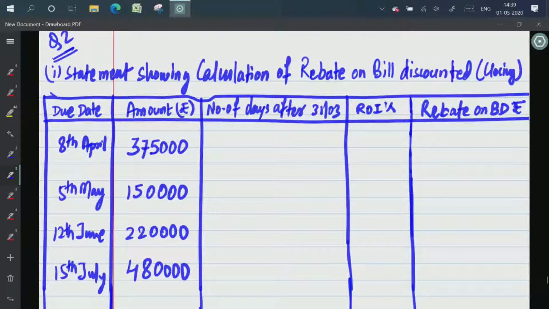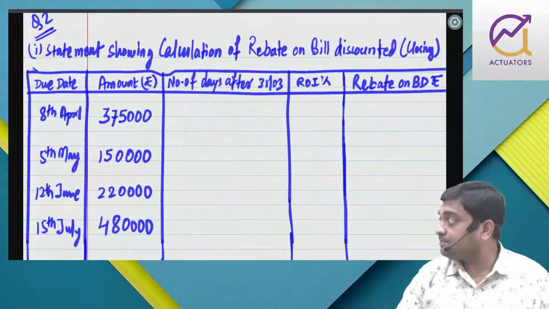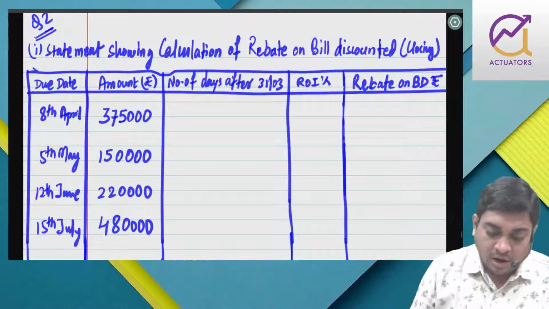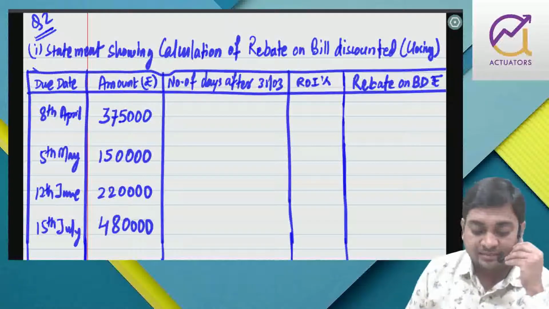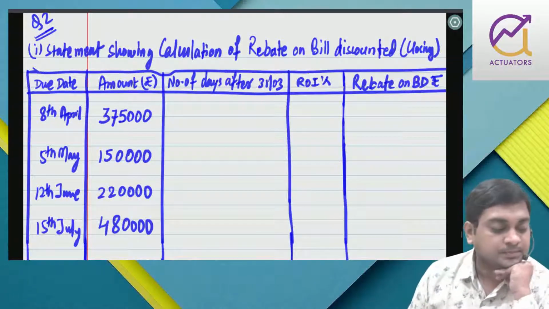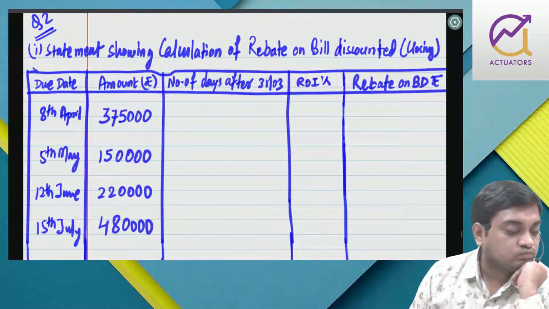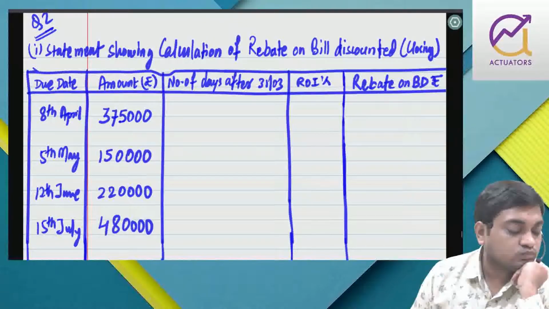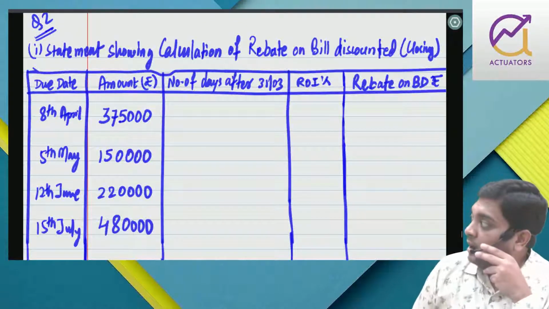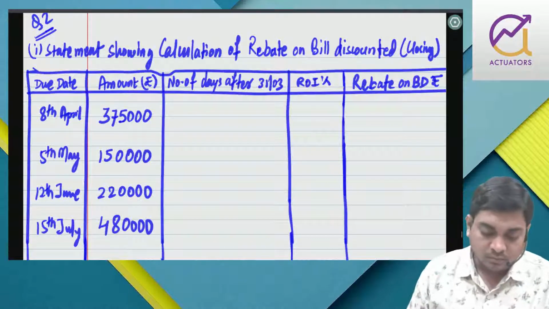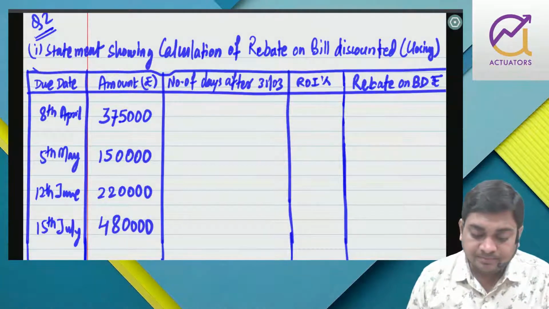All okay? I guess everything is fine. Now number of days after due date.